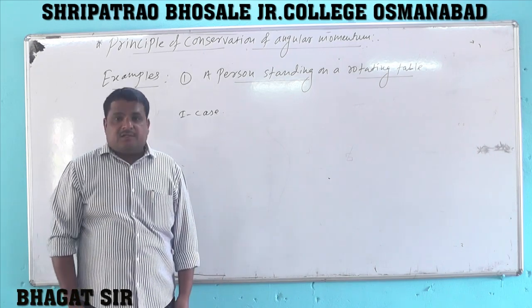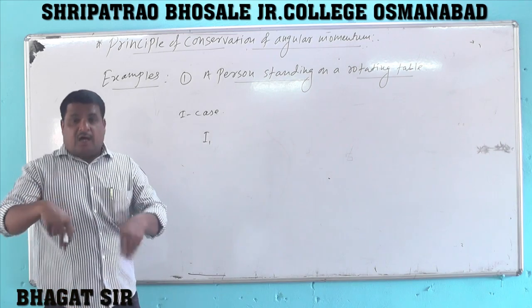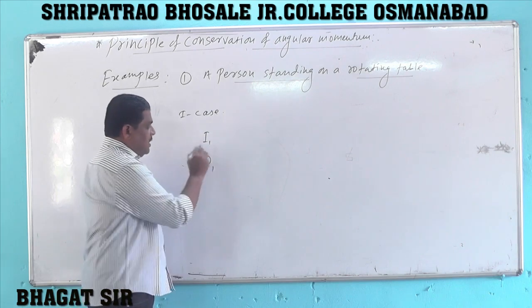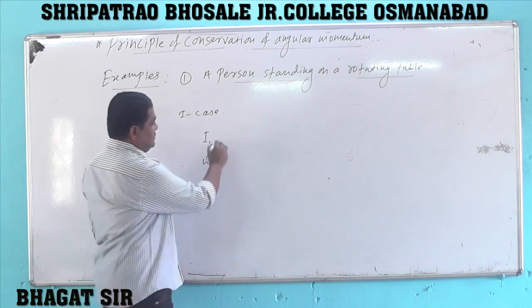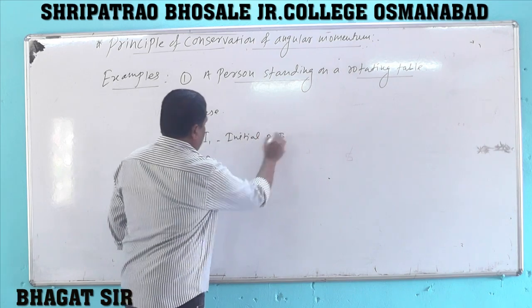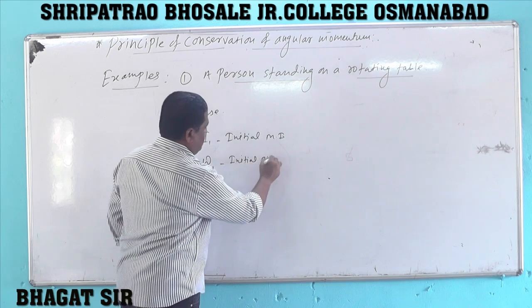Suppose that I1 is the moment of inertia of the body and omega 1 is angular speed. That is, I1 is the initial moment of inertia and omega 1 is the initial angular speed.